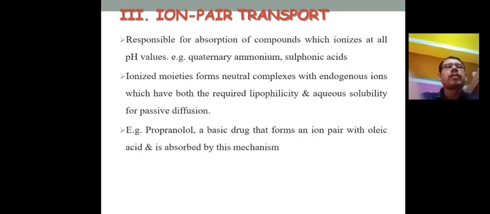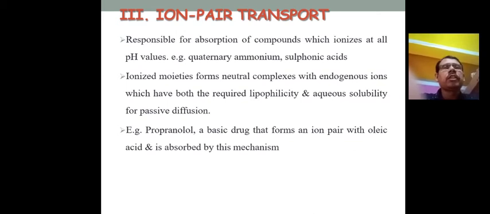The ion pair transport system is responsible for the absorption of compounds that are ionized at the pH value, such as quaternary ammonium and sulfonic acid compounds, which depend upon the ionic process. The ion forms a neutral complex with an endogenous ion, which acquires both lipophilicity and aqueous solubility for passive diffusion.